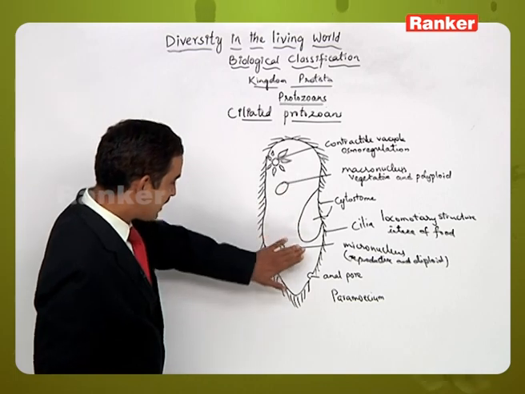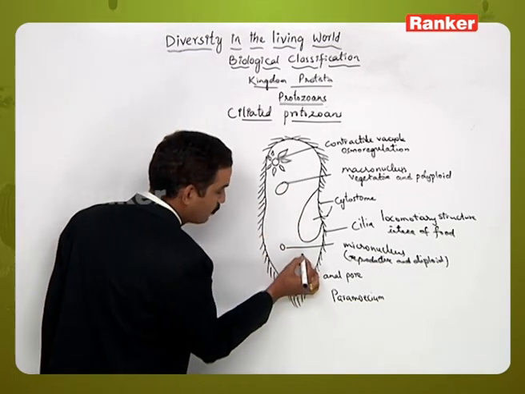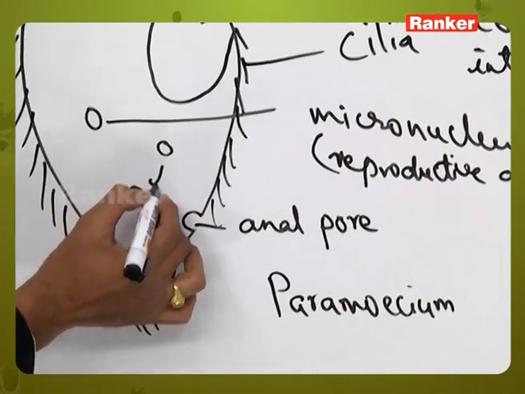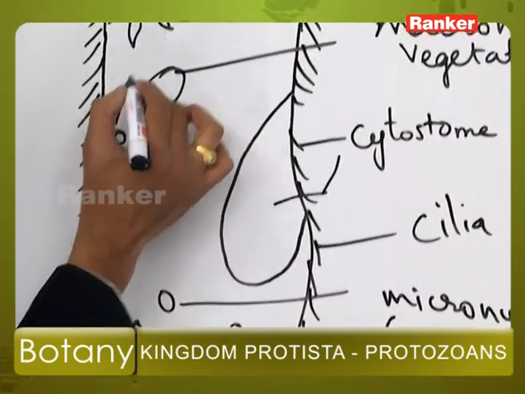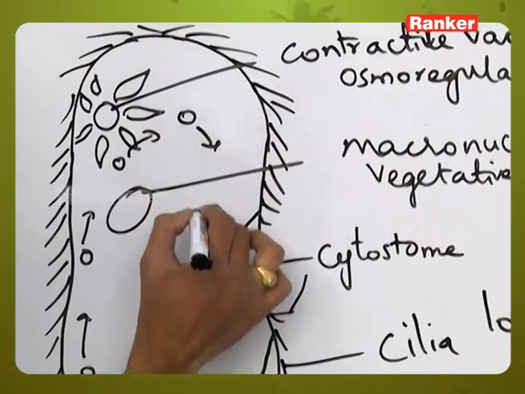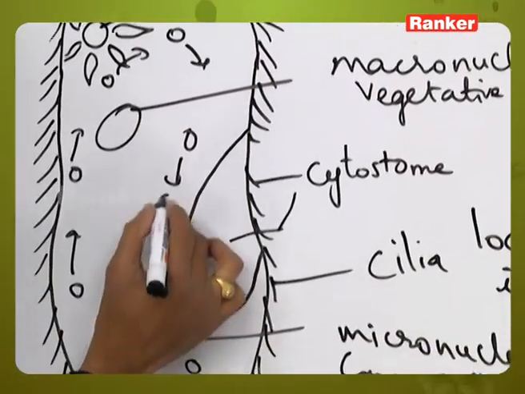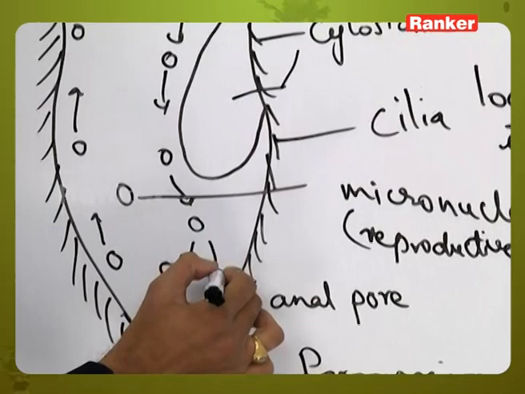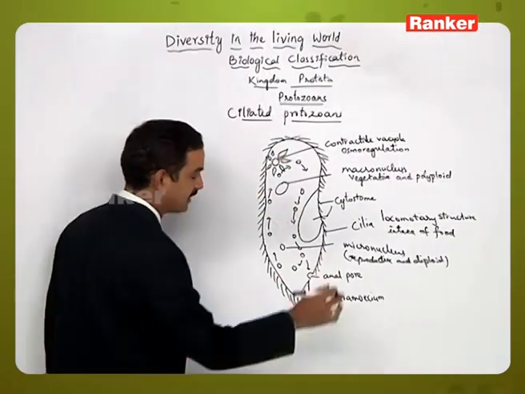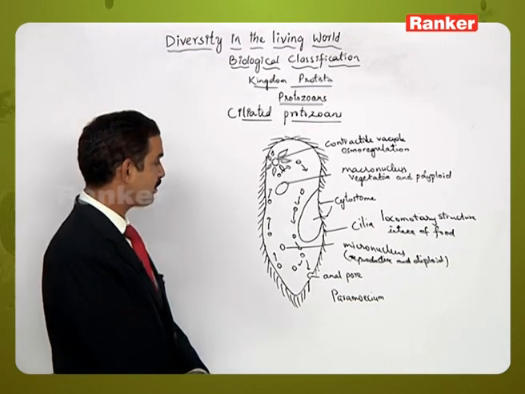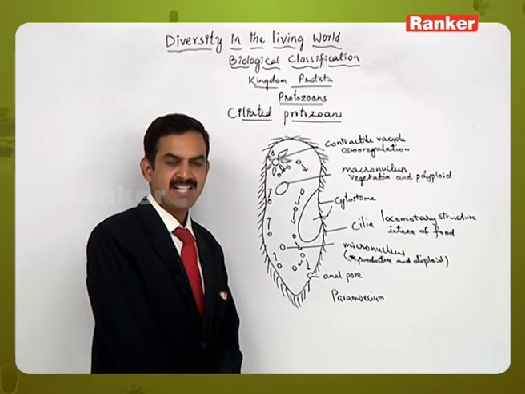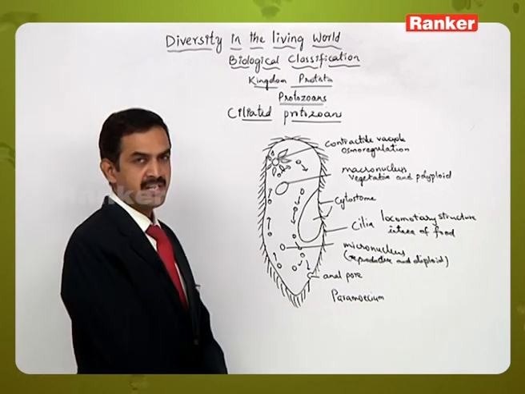Once the food matter enters into this cytoplasmic content, that will be converted into the food vacuole. This food vacuole will show the cyclosis movement. That is, it will move towards the cytoplasm in the streaming part, and it will be coming out. The undigested matter will be thrown out through the anal pore by the egestion process. So this is the way how the cyclosis of food matter can be observed in the ciliated protozoans.